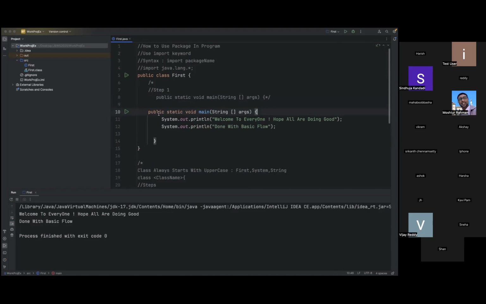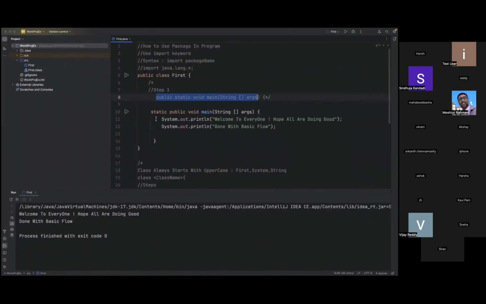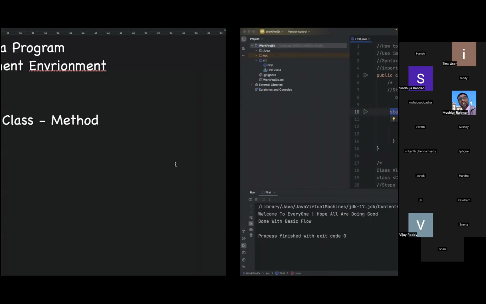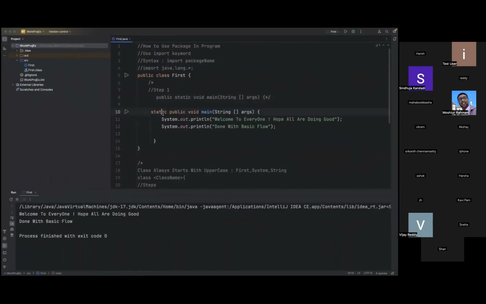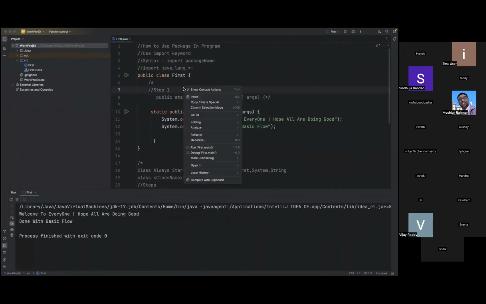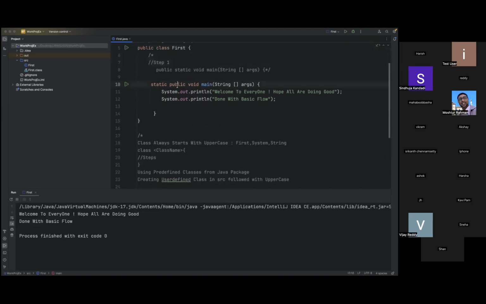Now what I will do is I'll just interchange the keywords. So let us just cut this, now paste this. So now static void public. You can just keep this here, and you can keep this also here. So now we just change this to static and public. Still, I'm running the program. You see, it works.